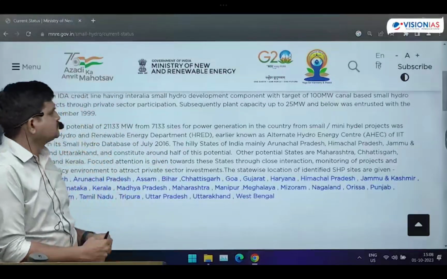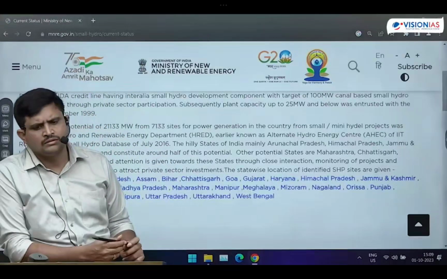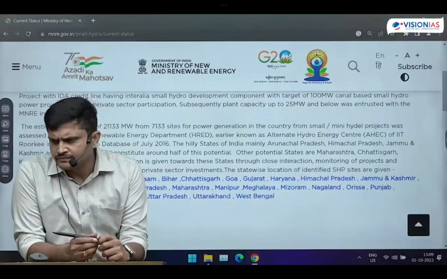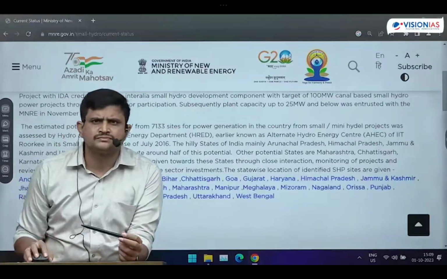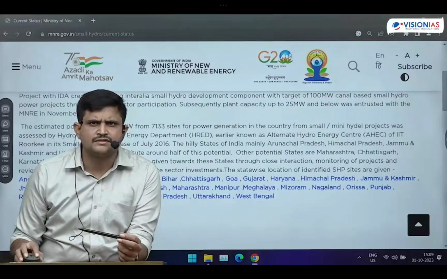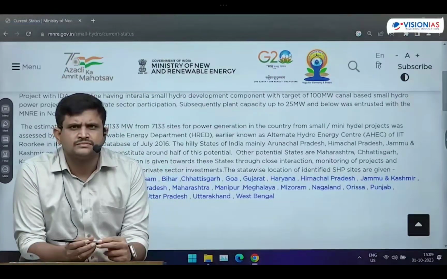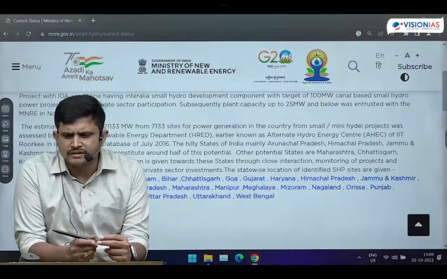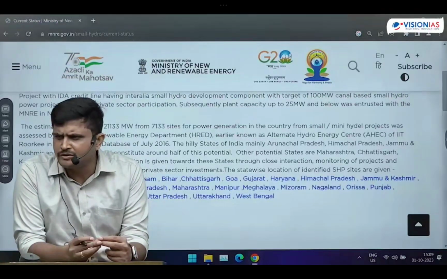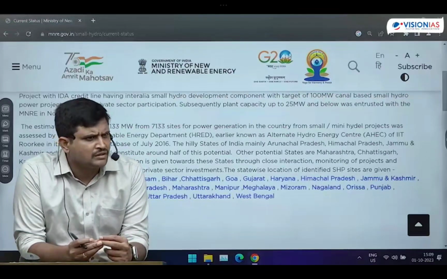Small hydropower plants in India are mostly concentrated in the northern part of India rather than the southern part. That is what we have regarding small hydropower plants. Only small hydropower plants come under the Ministry of New and Renewable Energy.